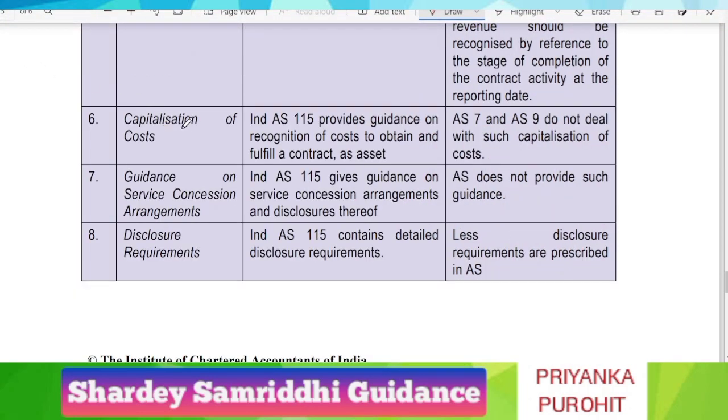Next point is regarding capitalization of cost. AS 7 and AS 9 do not deal with any such capitalization of cost, whereas Ind AS 115 provides detailed guidance on recognition of cost to obtain and fulfill a contract as an asset. So any capitalization of cost is covered in Ind AS 115. Next point is regarding guidance on service concession arrangement. AS 7 and 9 do not provide any guidance regarding this, whereas Ind AS 115 gives detailed guidance on service concession arrangement as well as the disclosures thereof.